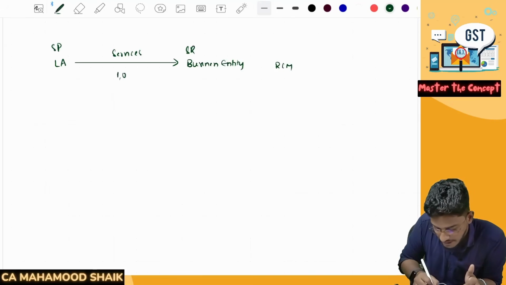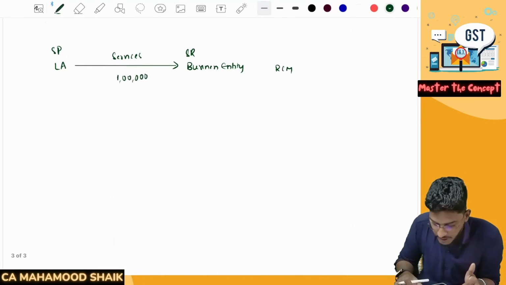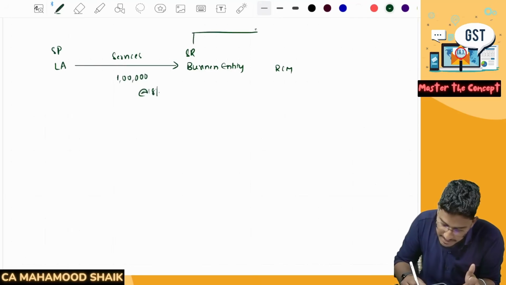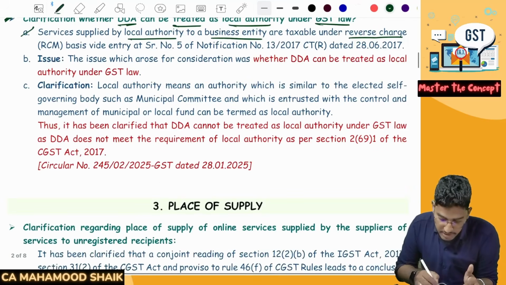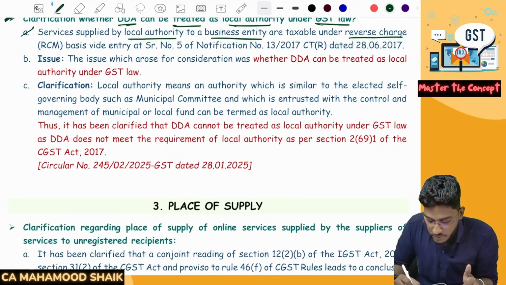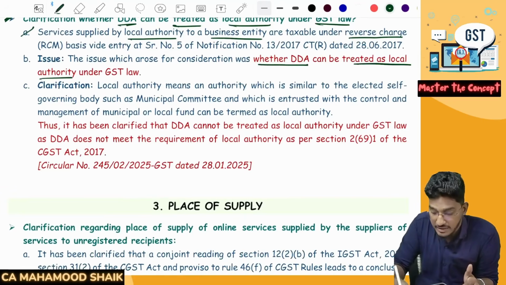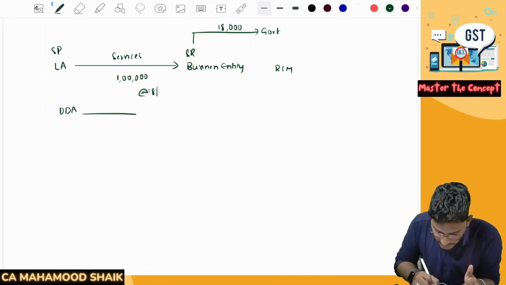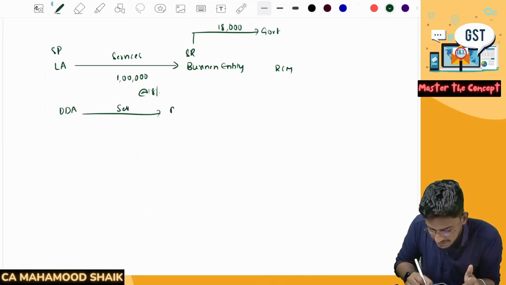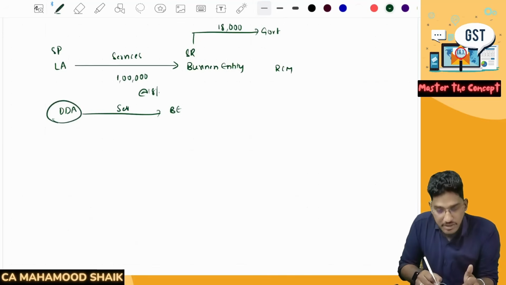Say for example, 1 lakh worth of services are getting provided. On this 1 lakh worth of services, say for example 18% is the GST. Now the service recipient is only required to deposit that 18,000 rupees of GST with the government. Now what is the doubt here? The issue which arose for consideration was whether DDA, Delhi Development Authority, can be treated as a local authority under GST law. Say for example, there is the Delhi Development Authority. They have provided some services to a business entity. Now, will this DDA be considered as a local authority?